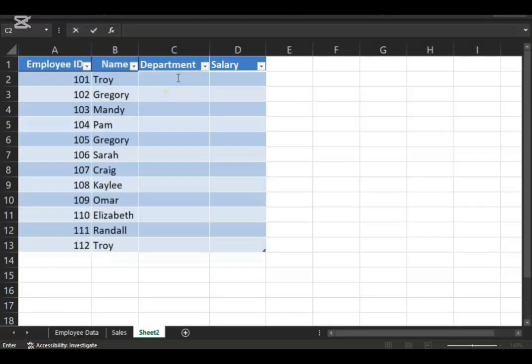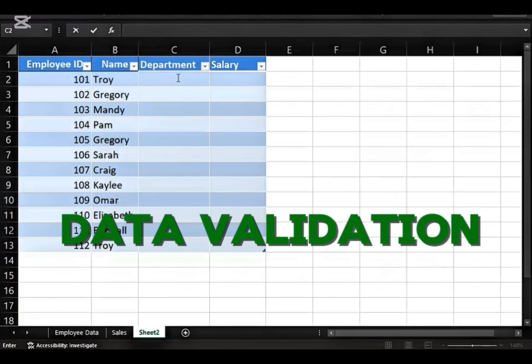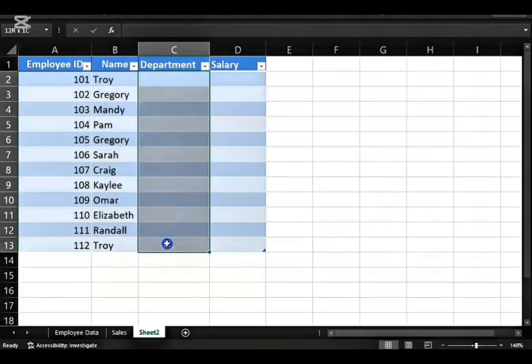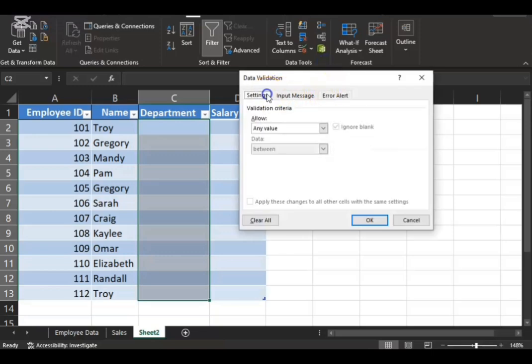Another important data management operation is data validation. With this, you can limit the values that are entered into each row of your data. For example, I have department and I only want to see IT, HR, and maybe marketing. What do I do? Highlight the column, go to data and data validation, and go to settings. Open this, go to list since you're entering a list of text.